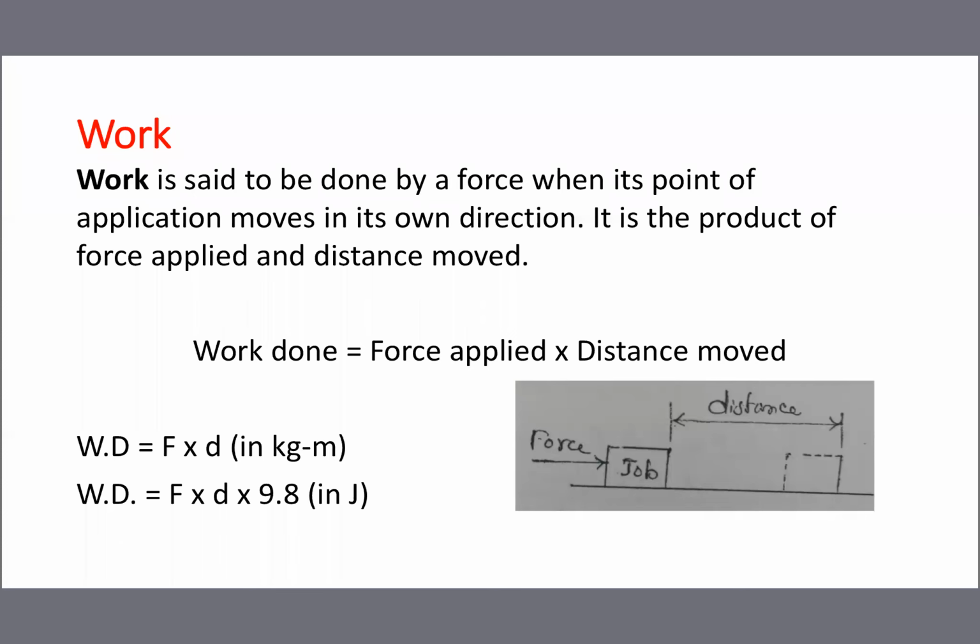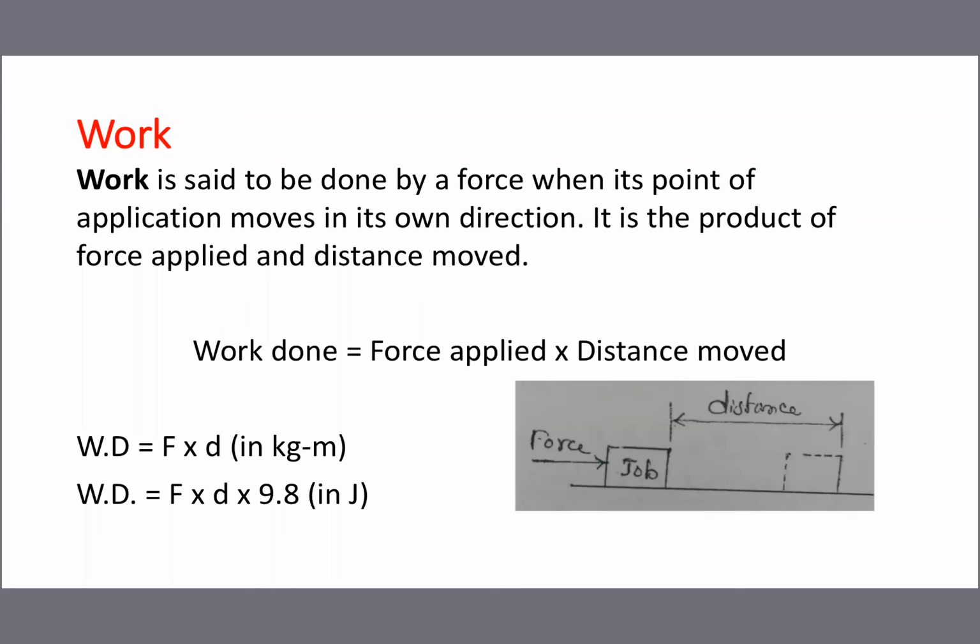Work is done because of force applied. If you are applying some force, then only work will be done. If we are not applying force, no work will be done. So that's what they are telling. Work is said to be done by a force when its point of application moves in its own direction. The full meaning is work is done because of force applied, and it depends upon the direction of force, the job movement will be there. That's the meaning. How to measure the value of work?